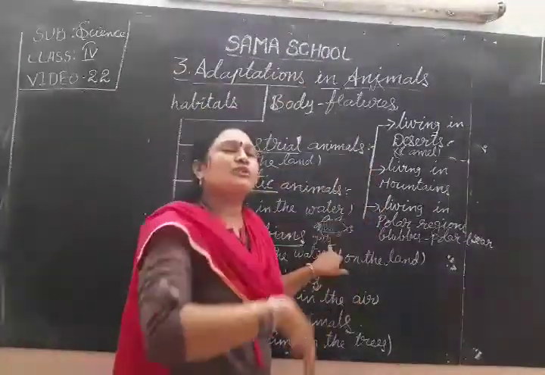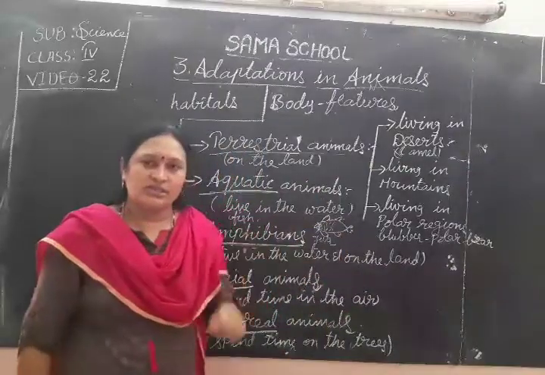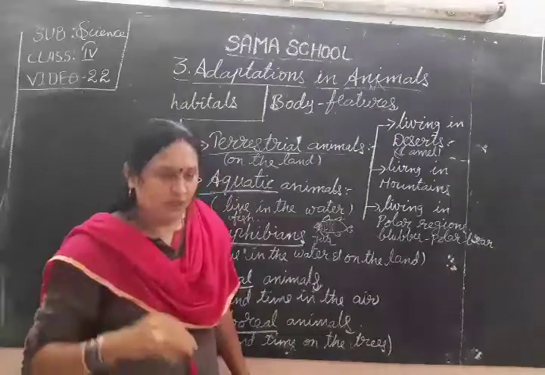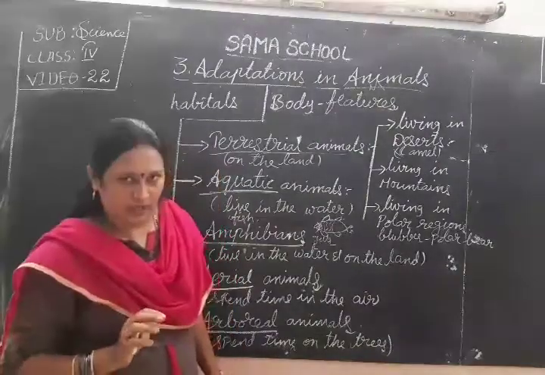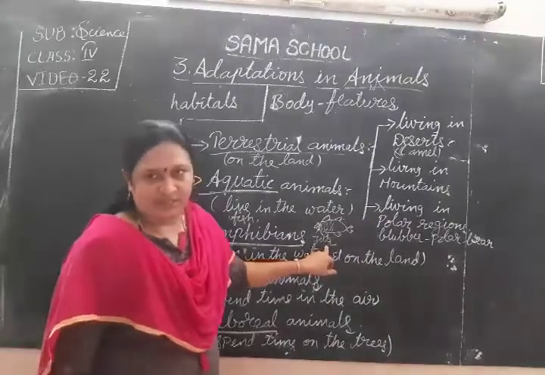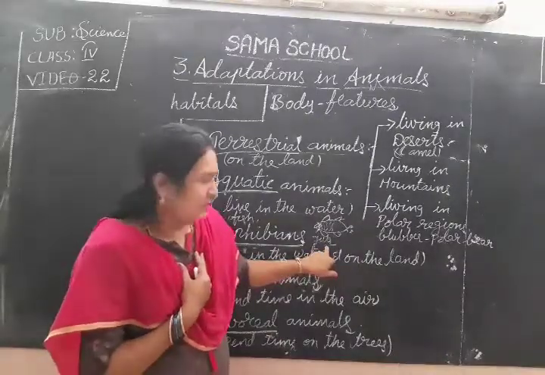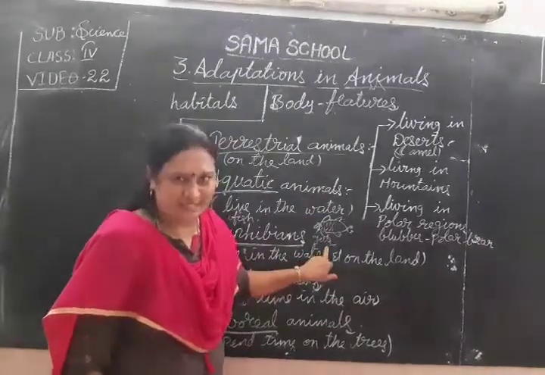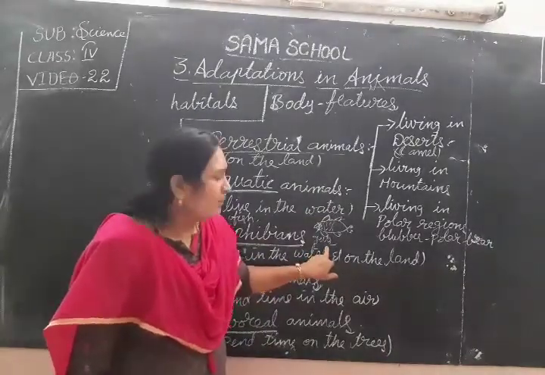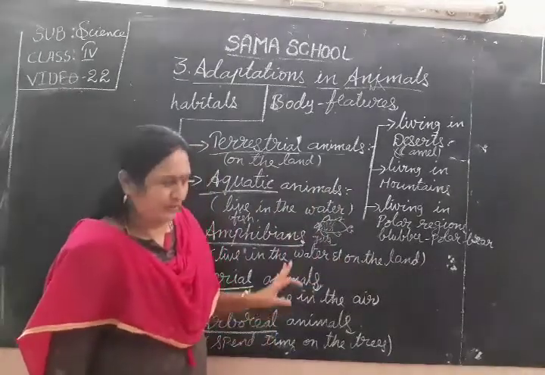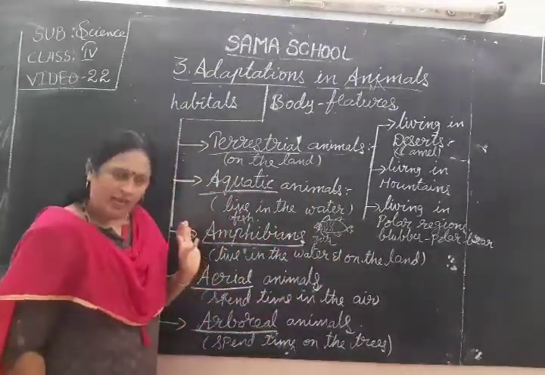They come out of the water and take oxygen from the atmosphere with the help of a blowhole, and they breathe with the help of lungs. Those two animals are water mammals. All the remaining ones have gills to breathe. This is about aquatic animals.